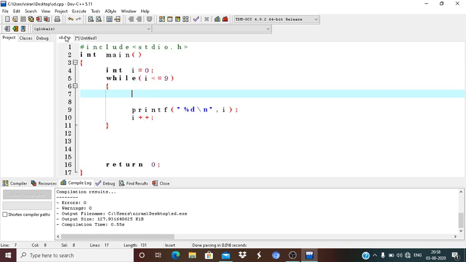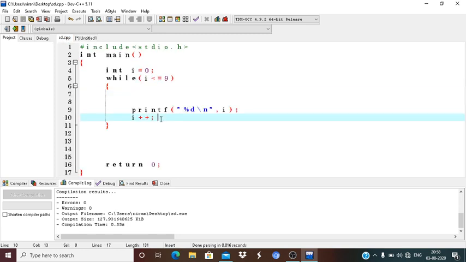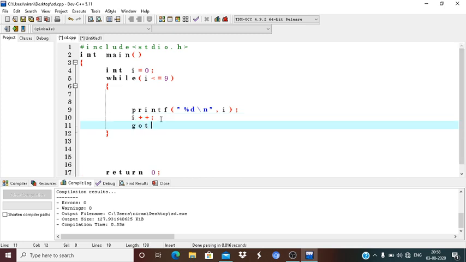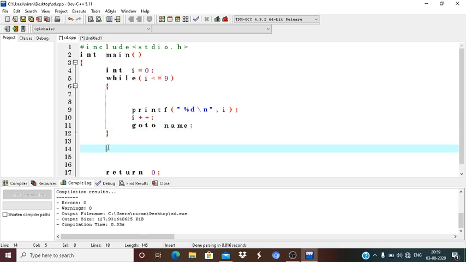Suppose you use the goto statement in this program, goto name. So what do we do?